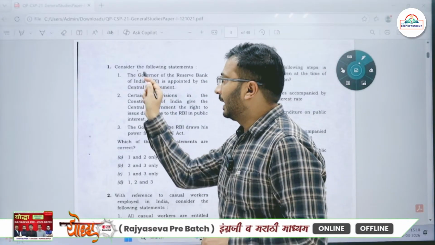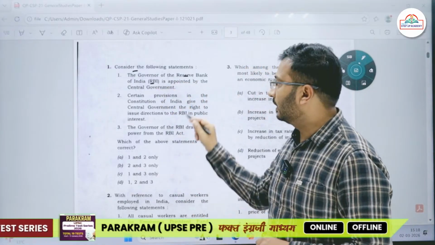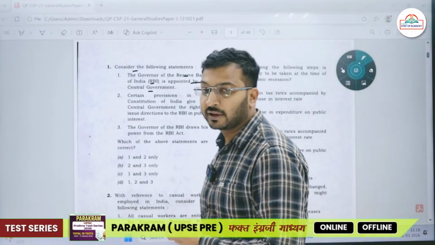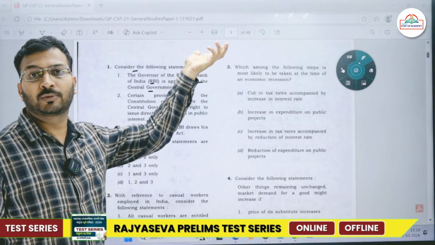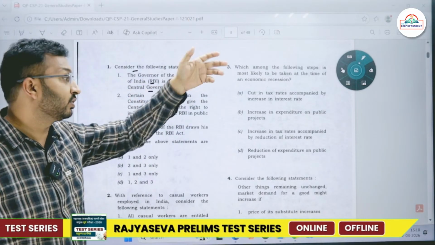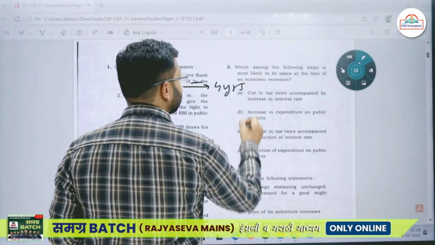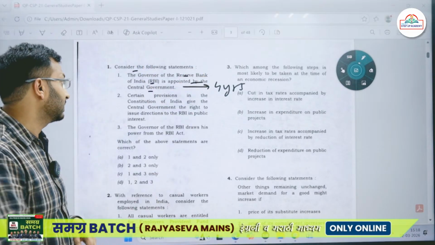First question, consider the following statements. The governor of Reserve Bank of India is appointed by the central government. Yes, this is absolutely correct. We all know that the governor of the Reserve Bank of India is appointed by the central government, and he or she is usually appointed for a term of 4 years. So the term is 4 years. An RBI governor is appointed for 4 years. So this is correct.